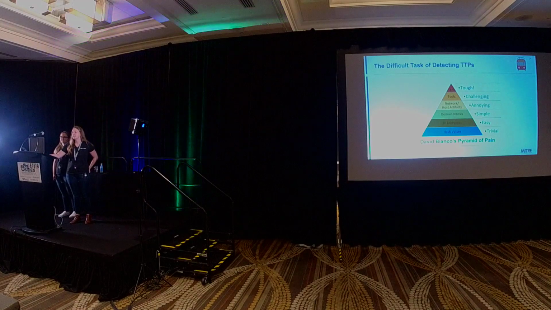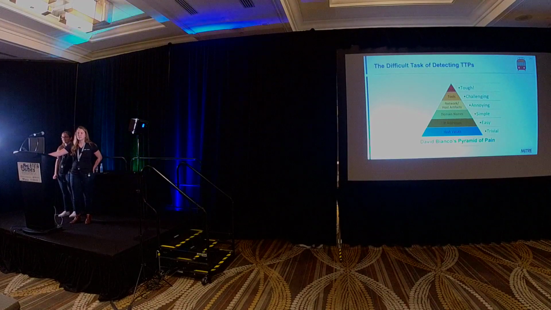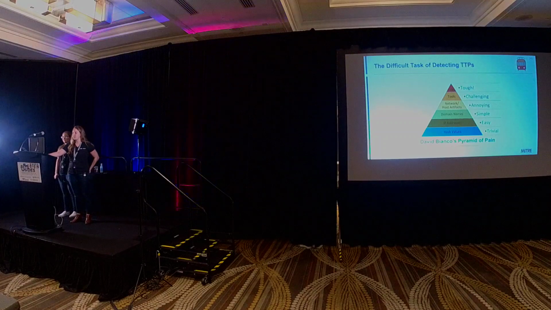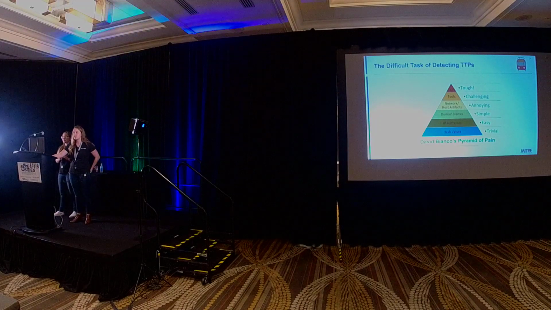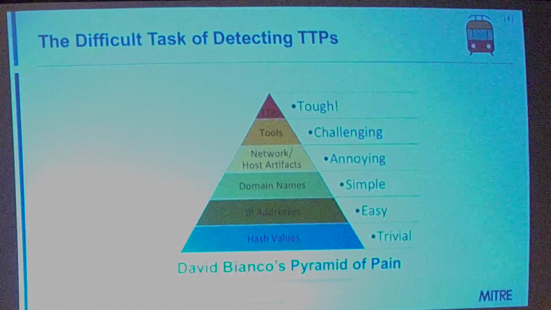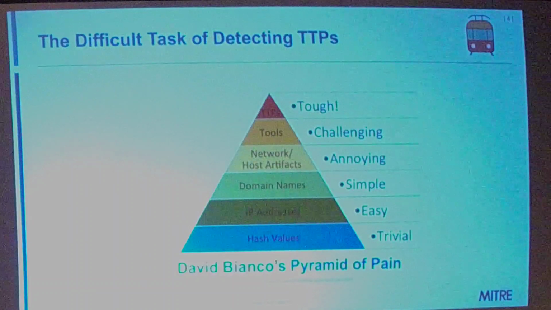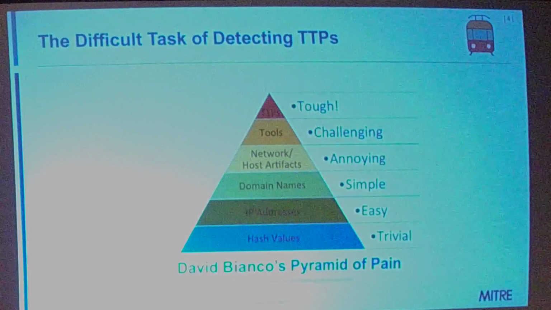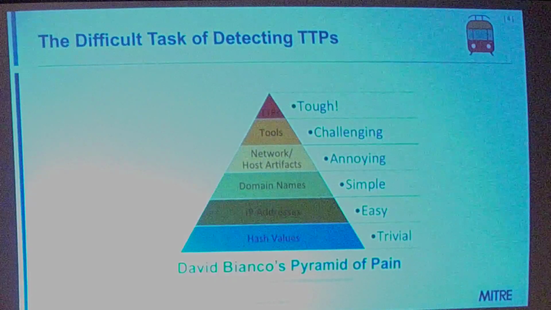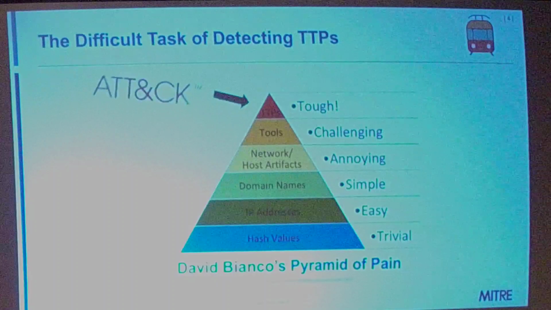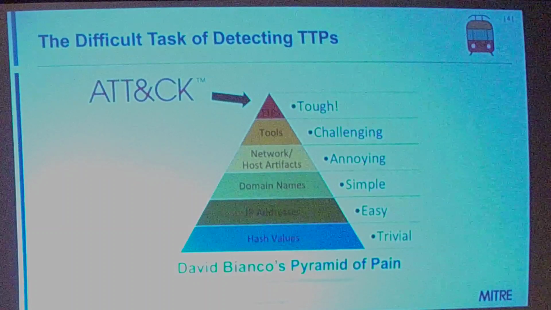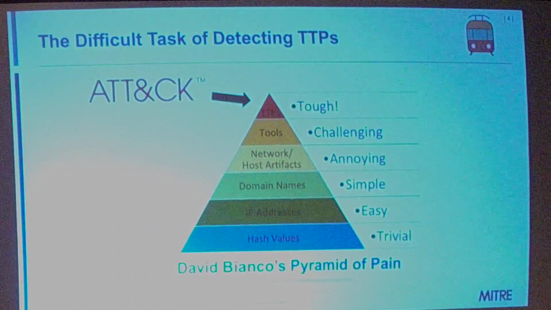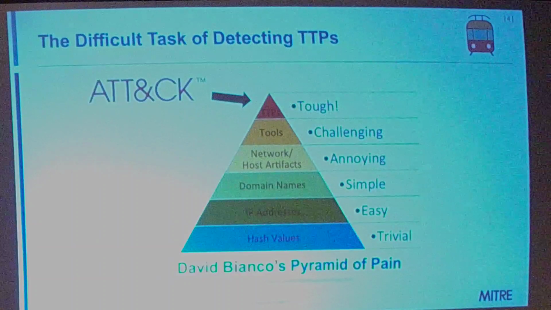As we move up the pyramid, same concept for IP addresses, domain names. These are pretty easy for attackers to change. But if we look at the tippy top in the red here, the TTPs, or tactics, techniques, and procedures, these things are at the behavior level. So they're much harder for adversaries to change because, like humans, right, we get stuck in our ways. We have habits that we all have. So this is where ATT&CK falls. We hope that we can frame these TTPs with the hopes that they can be detected in your environment.